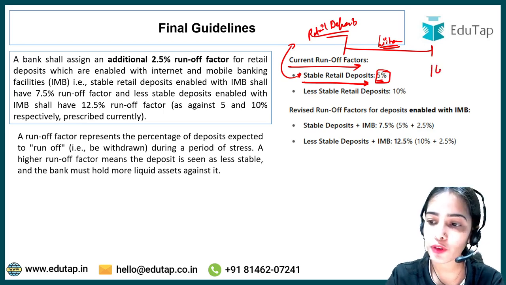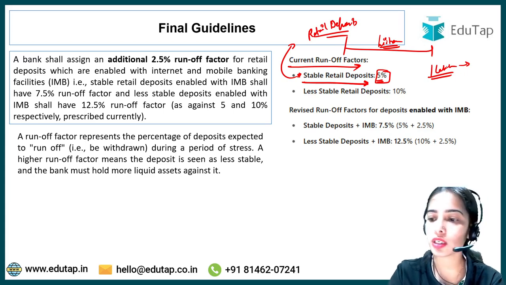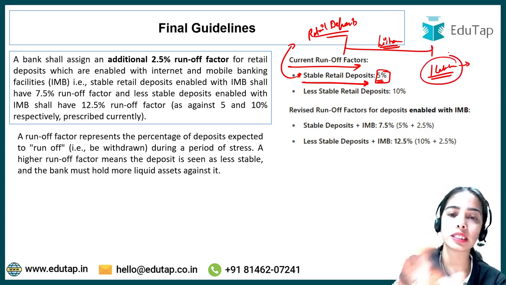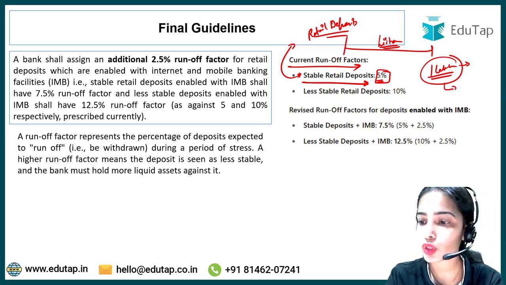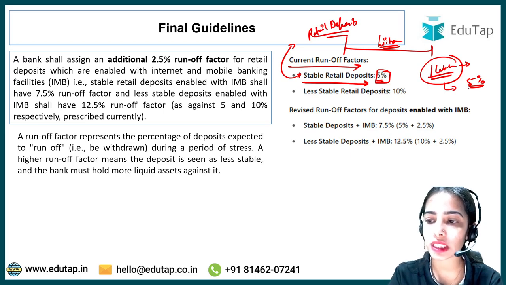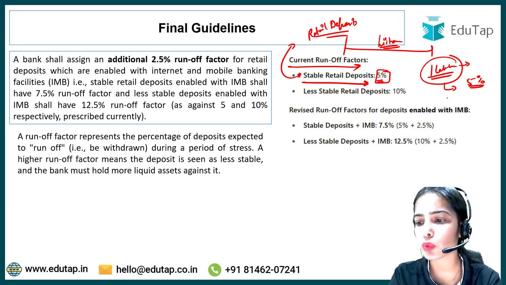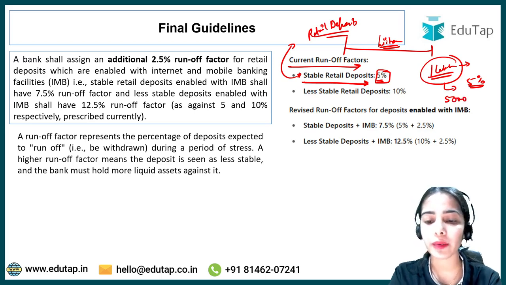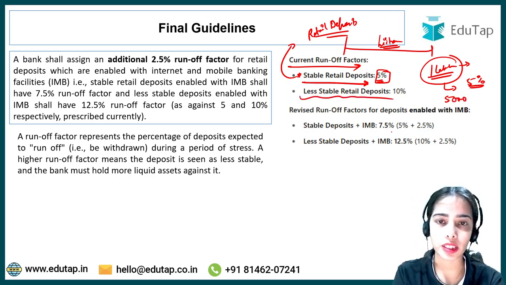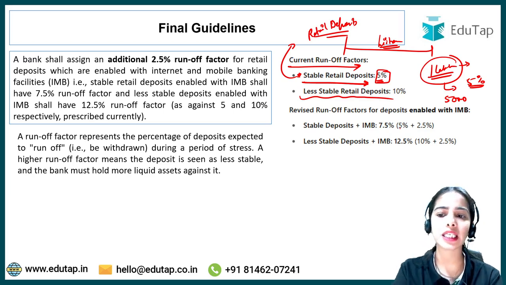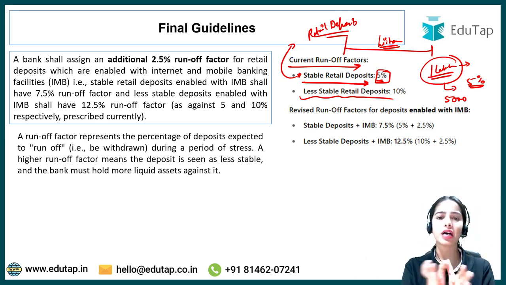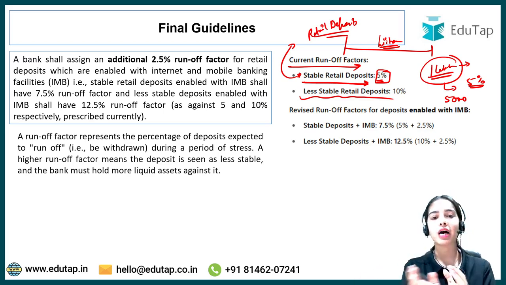So that means if you have a deposit of 1 lakh rupees and your retail deposit is considered stable by the bank, you will have a 5% runoff factor. That means during the stress, it is expected that you will only take out 5,000 rupees. Now, less stable retail deposits. Less stable retail deposits means that they do not have a long-term history with the banks. They do not have a long-term relationship with the banks.